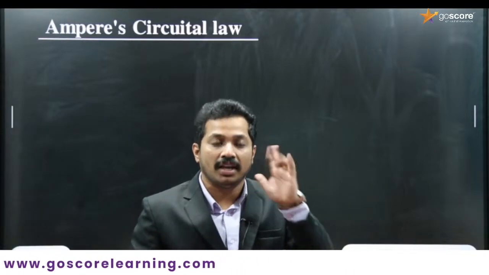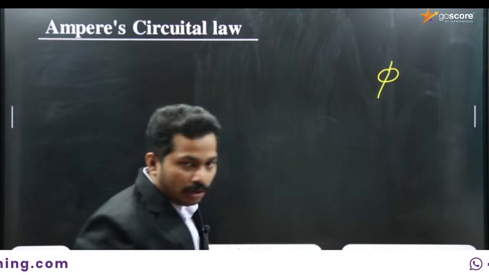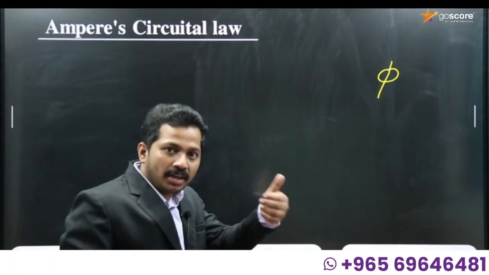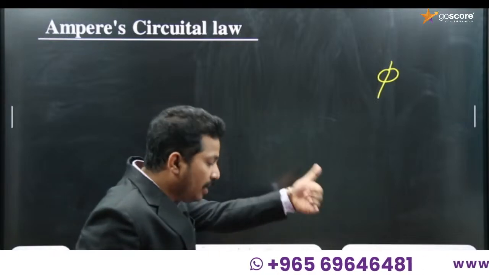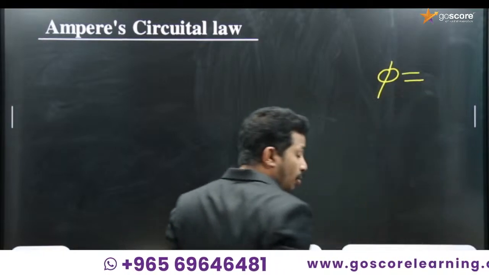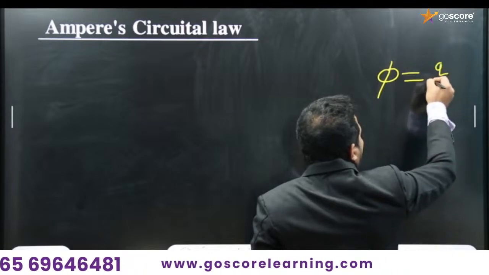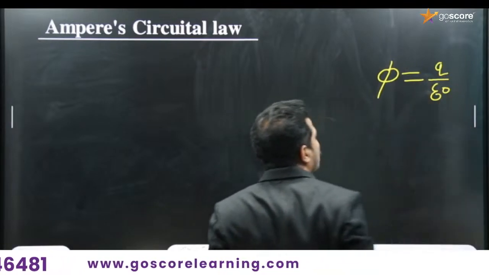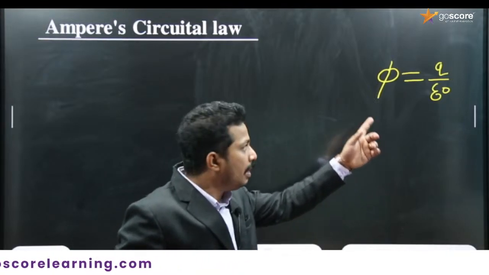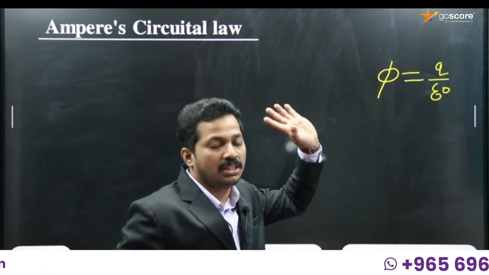What is the letter used to denote electric flux? It is phi, right? Gauss's law gives a measure of electric flux. What is flux? The number of field lines passing normally through the surface. Electric flux is given by Gauss's law and it is equal to Q by epsilon 0. Total flux through a surface is equal to 1 by epsilon 0 times the net charge enclosed by the surface. This is Gauss's law.